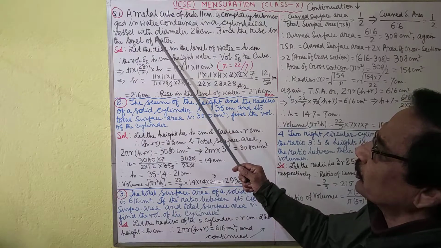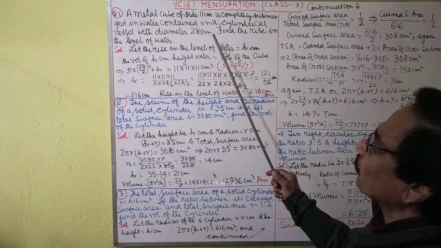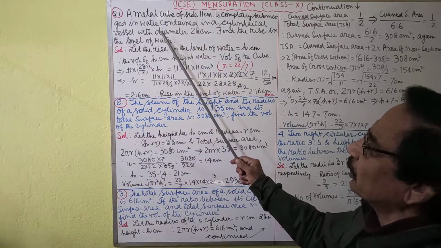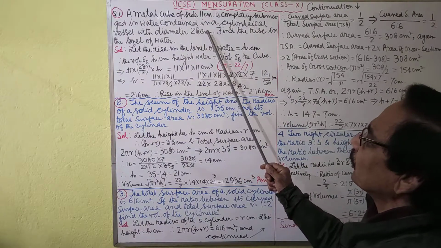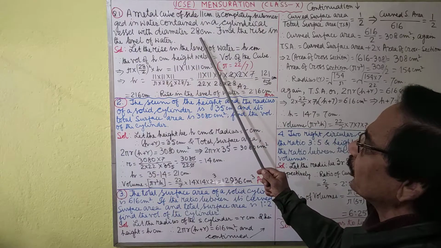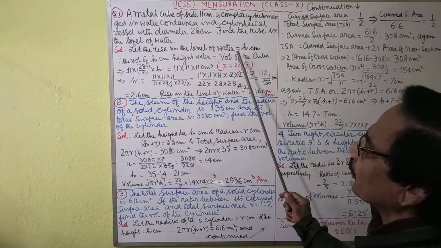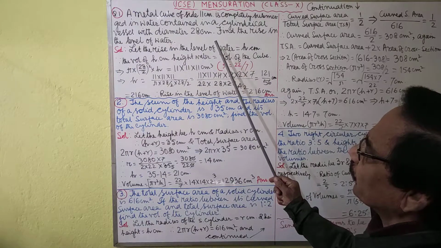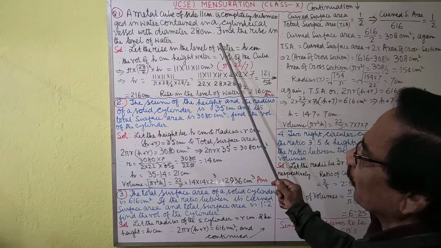The first question is: a metal cube of side 11 centimeter is completely submerged in water contained in a cylindrical vessel with diameter 28 centimeter. Find the rise of the level of water. The formula has already been given previously.